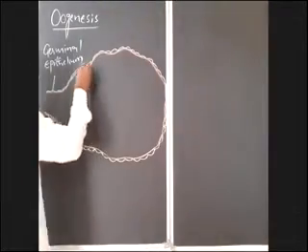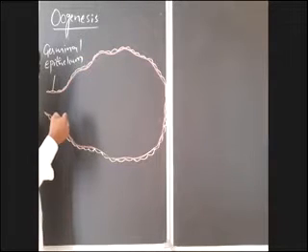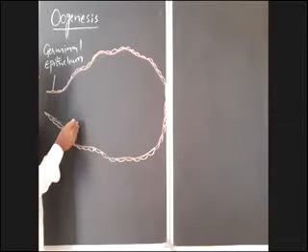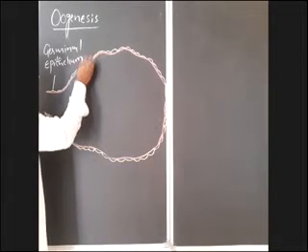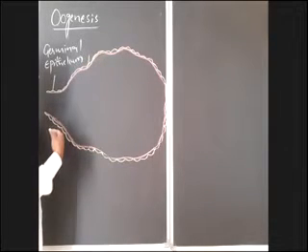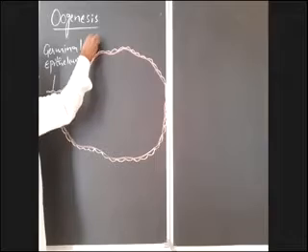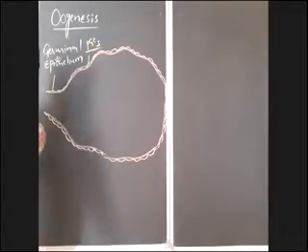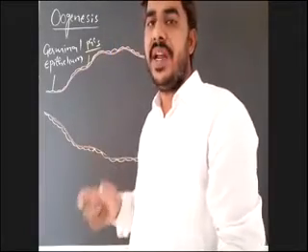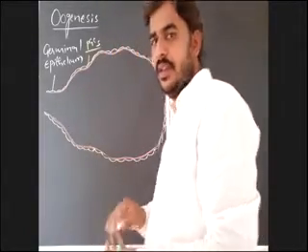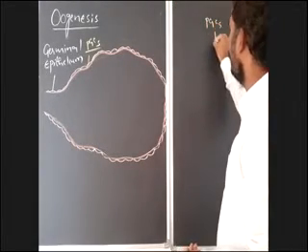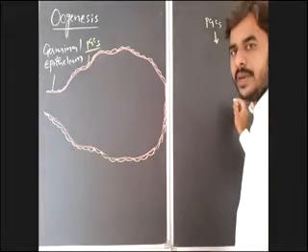So here, primordial germ cells, what I gave you in spermatogenesis, are also present in the germinal epithelium. These primordial germ cells, PGCs, which are large in size, will undergo repeated mitotic divisions, exactly like in spermatogenesis.